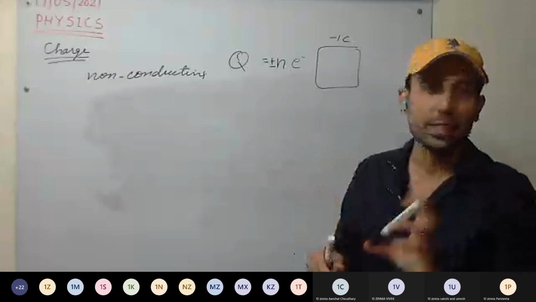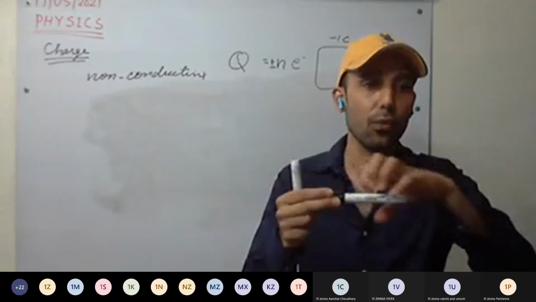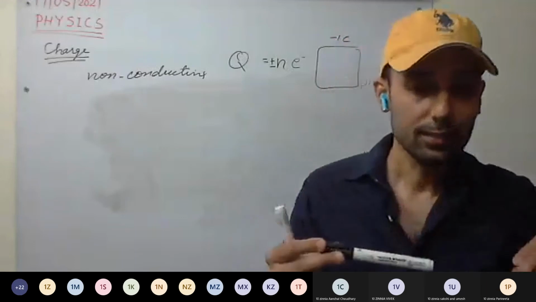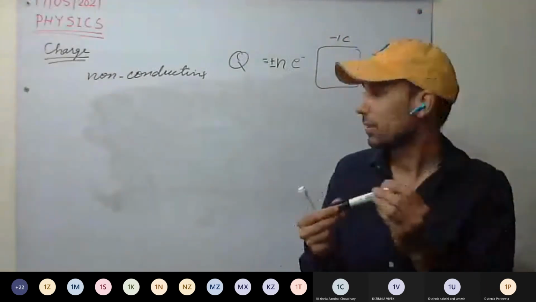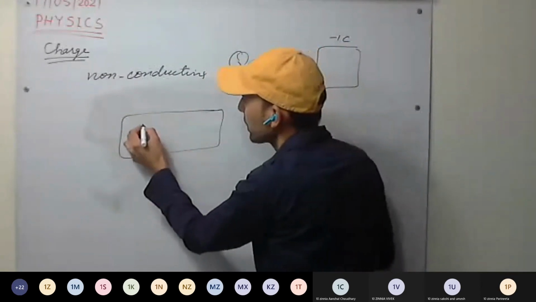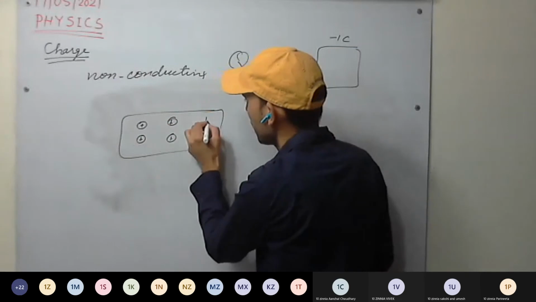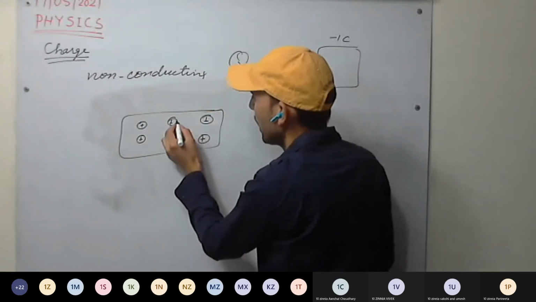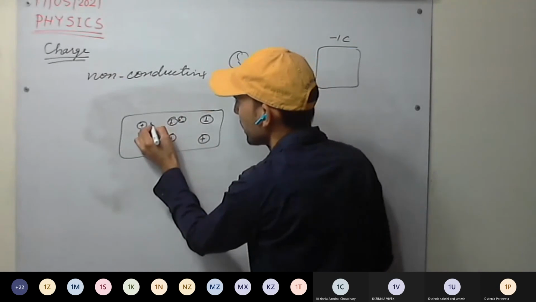Whereas in a conductor, what happens? If you are removing the electrons, they are continuously flowing in the body. In a conductor, there are free electrons. These are positive ions, and around them electrons are there.